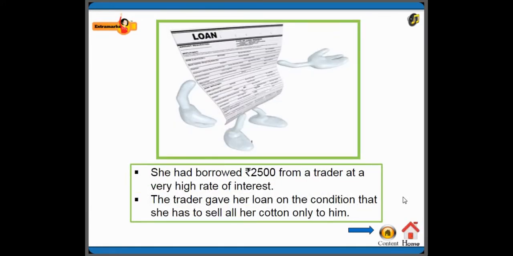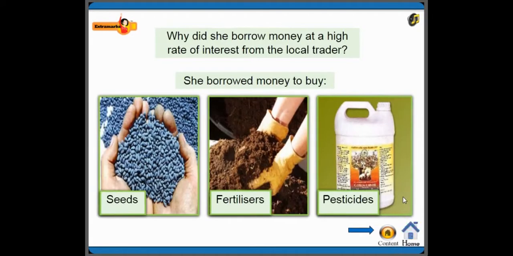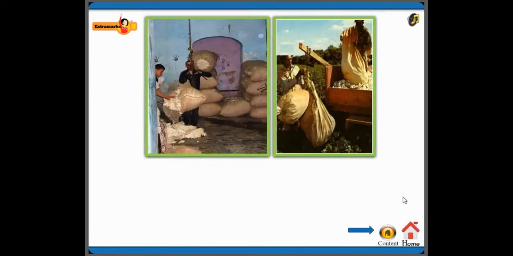She had borrowed rupees 2500 from a trader at a very high rate of interest. The trader gave her the loan on the condition that she has to sell all her cotton only to him. So in this, why did she borrow money at a high rate of interest from the local trader? She borrowed money to buy seeds, fertilizers, and pesticides.